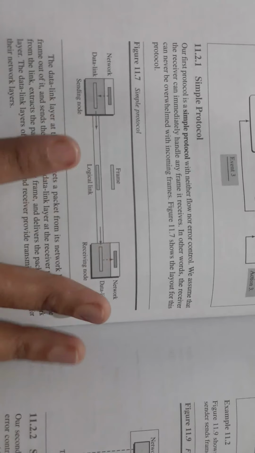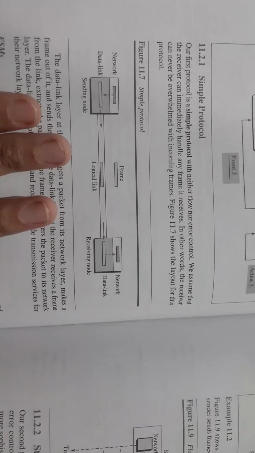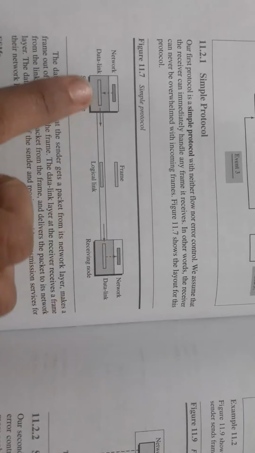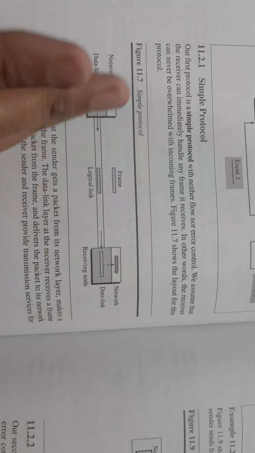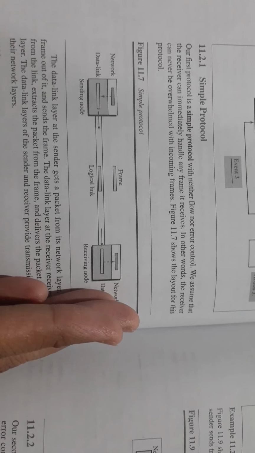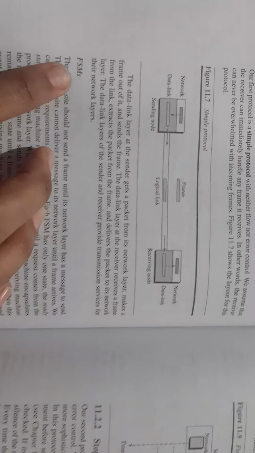So this is the layout of the simple protocol. If you see, the data link layer logical connection is established and a frame is being sent from the sending node to the receiving node. Let us understand this simple protocol by means of a finite state machine example.